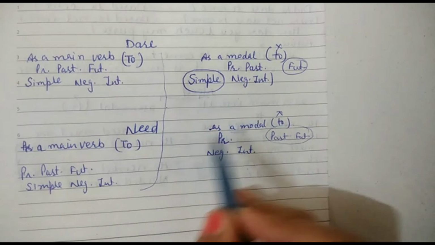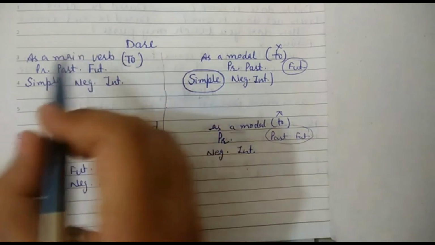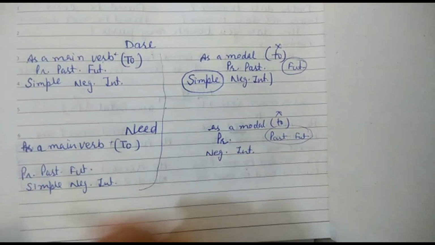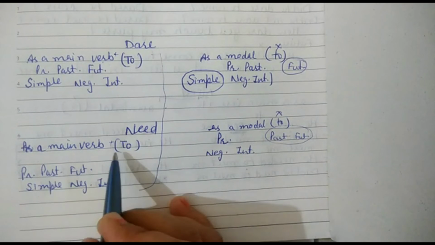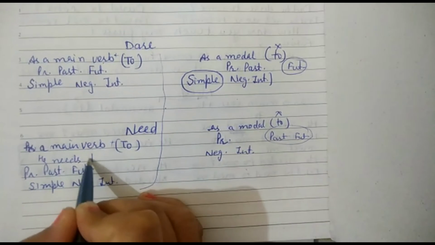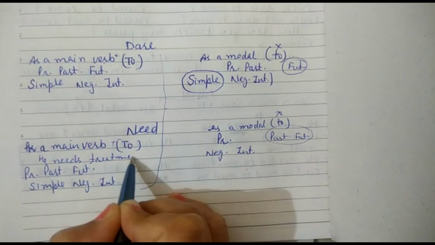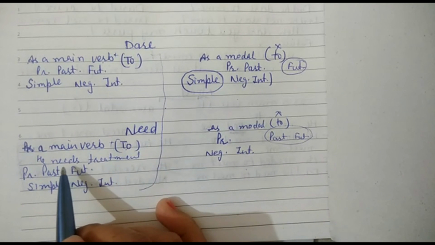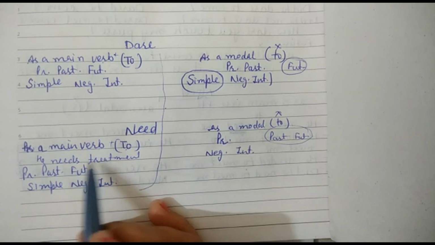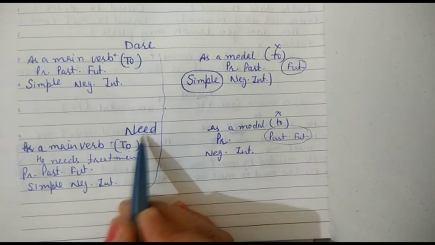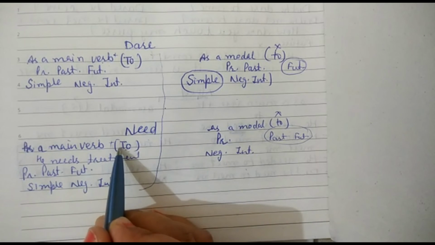So this is also a rule that dare and need as main verbs take "to". These will be used everywhere. If there is no need of "to" in need, for example, "he needs treatment," then also it is okay. But if it is "need to", like I need to read good books, I need to jump, I need to walk, that time we can use this "to" with need. But if there is no need, then we can't use this "to" also.